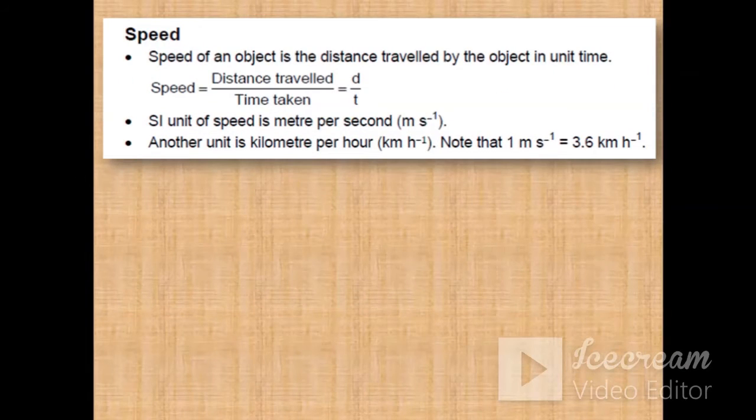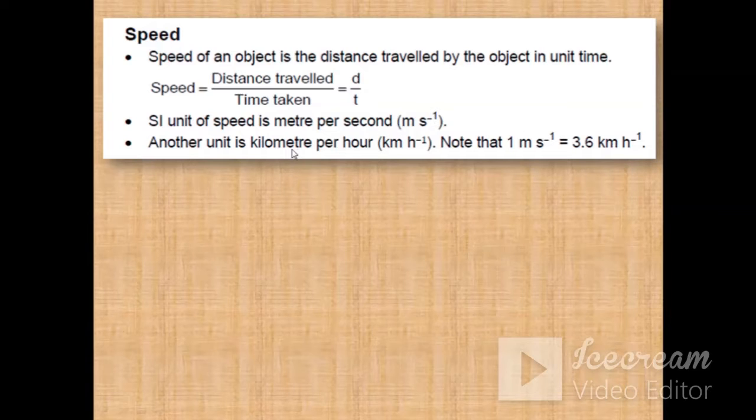So speed. As you already knew, speed is the distance traveled by the object per unit time, that is distance traveled upon time taken. This is the formula of speed that you have been using in the previous class also. The SI unit of speed is meter per second. Another known unit of speed is kilometer per hour, and we knew that 1 meter per second is equal to 3.6 kilometer per hour.